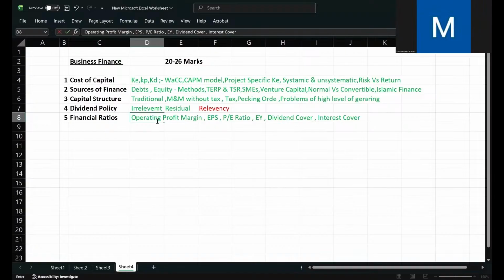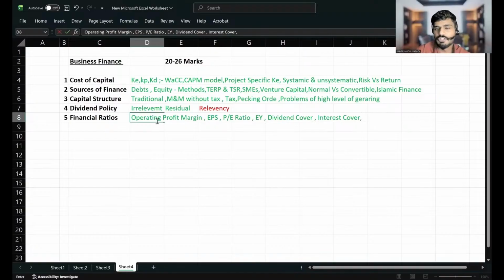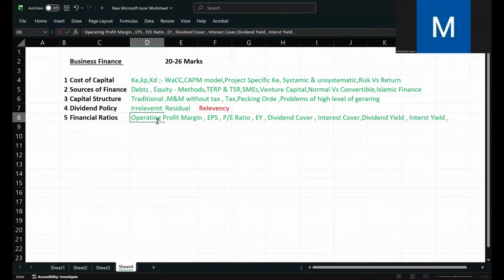The PE ratio is the opposite of earnings yield. So dividend cover, interest cover, dividend yield ratio, and finally interest yield ratio. Then EPS, PE ratio, earnings yield, dividend cover, interest cover, dividend yield, interest yield. TSR we have already told.